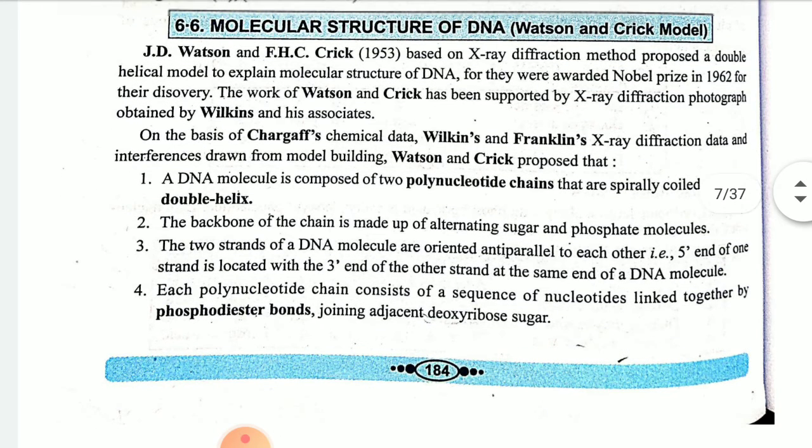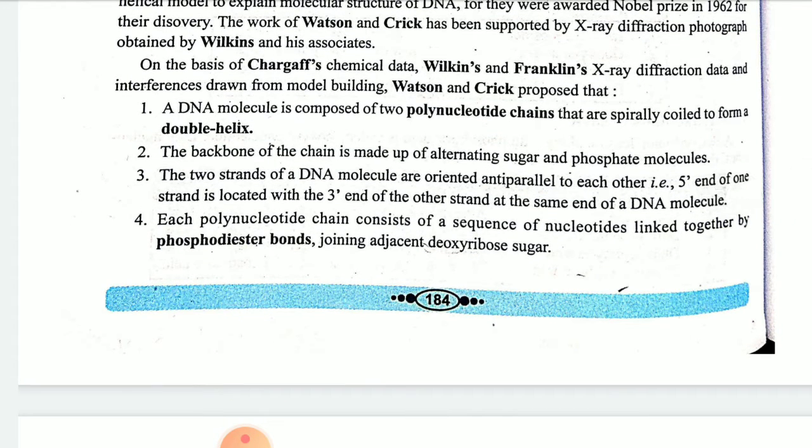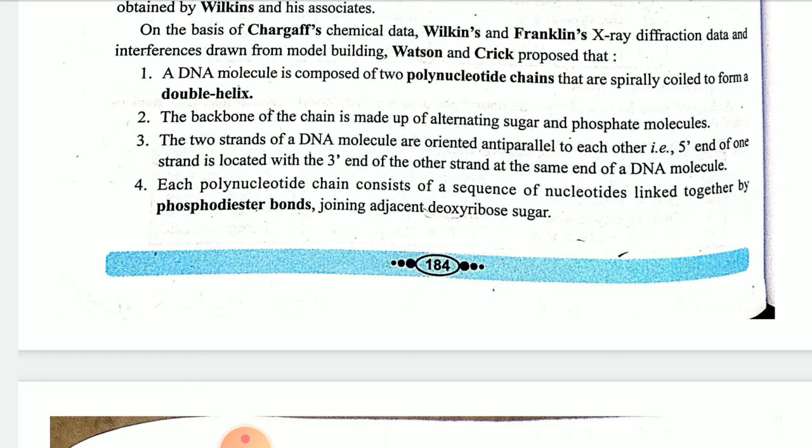Shall I summarize once again? Just see, children. J.D. Watson and F.H.C. Crick in 1953 gave the Watson and Crick model and told about certain characteristics of DNA. They got the Nobel Prize in the year 1962 for that. They told that it is composed of a polynucleotide chain and is a spirally coiled structure. The backbone of the chain consists of alternating sugar and phosphate molecules. The strands are 3', 5' and 5', 3', oriented antiparallelly.